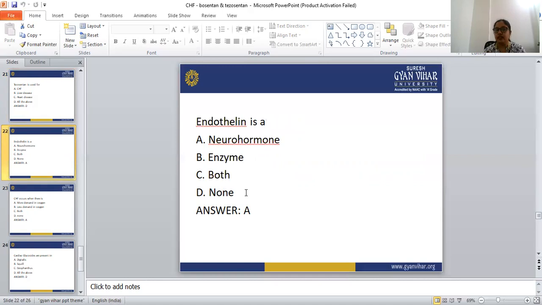Next is endothelin. Endothelin is a neurohormone, enzyme, both, or none. Endothelin is a neurohormone that binds with endothelin receptor A and endothelin receptor B. After binding, it increases the blood pressure in the arteries, in the pulmonary arteries. So endothelin is a neurohormone.